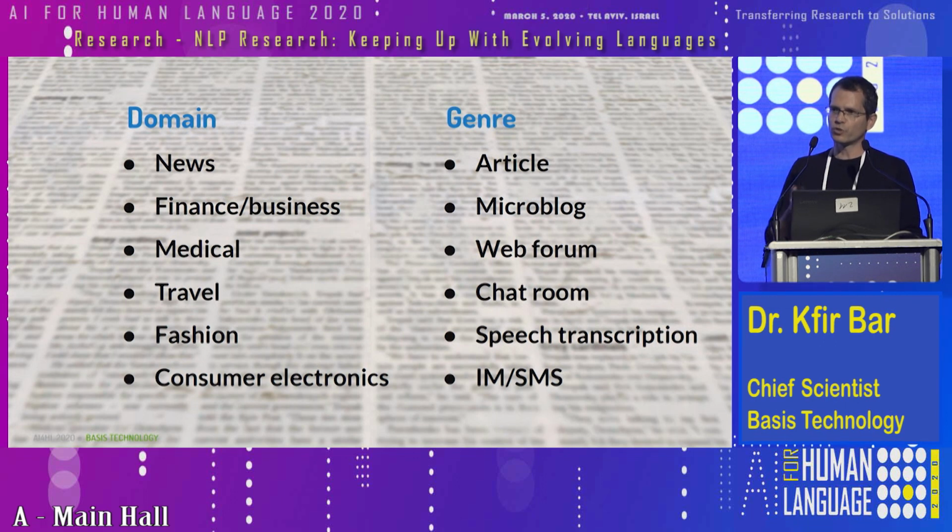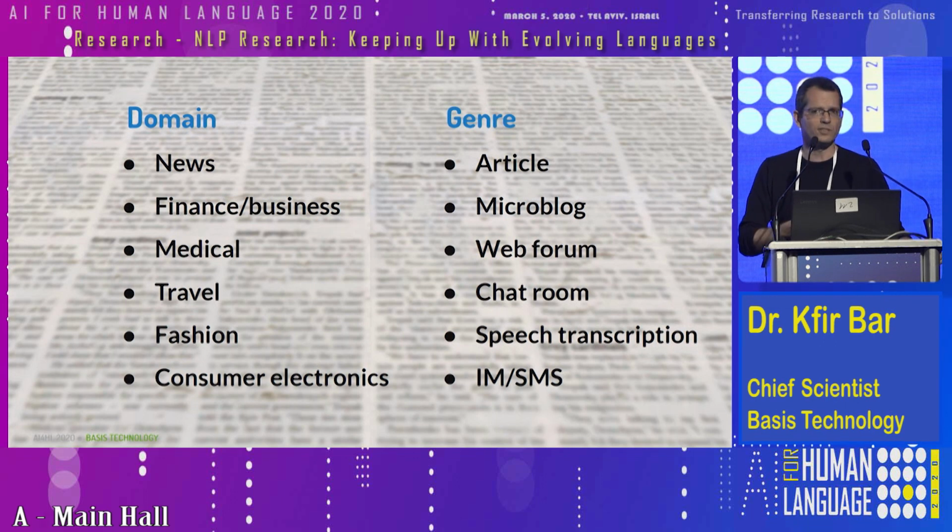And I would say that two documents coming from two different domains will probably differ in the content words that they're using, like nouns, verbs, adjectives. They will also probably have different entity type distributions. For example, financial documents will probably have more company names. Travel documents will have more location names and something like that.